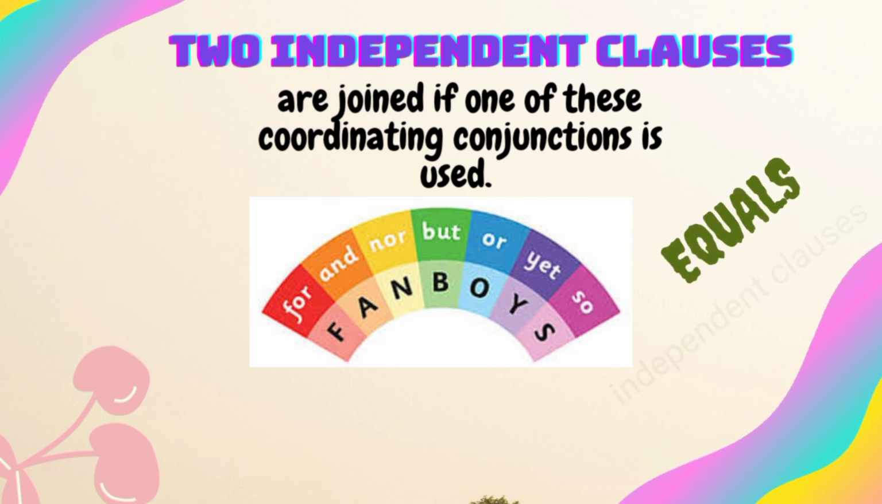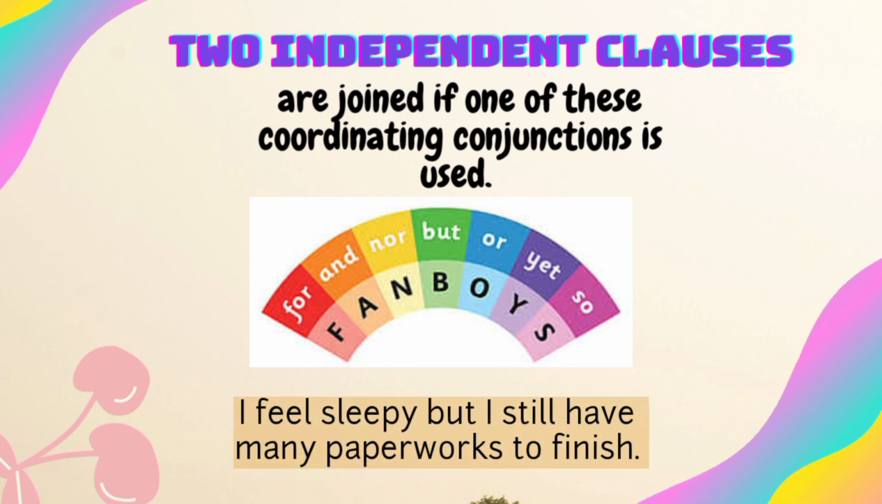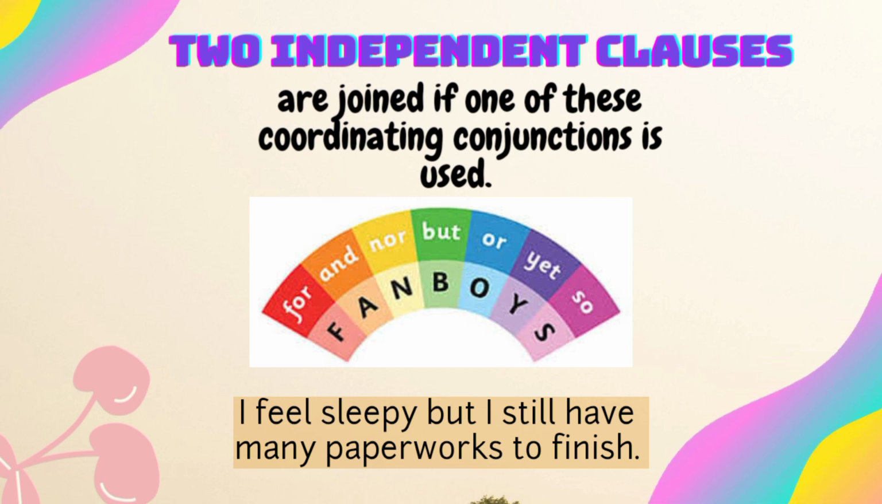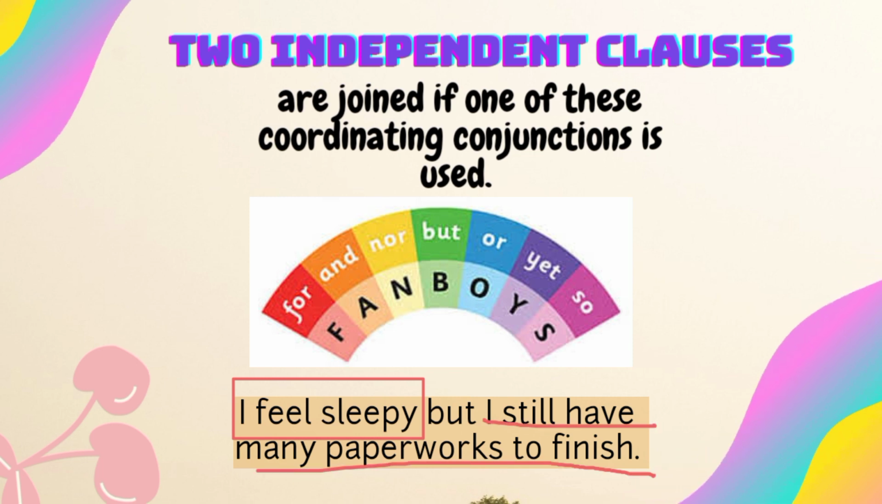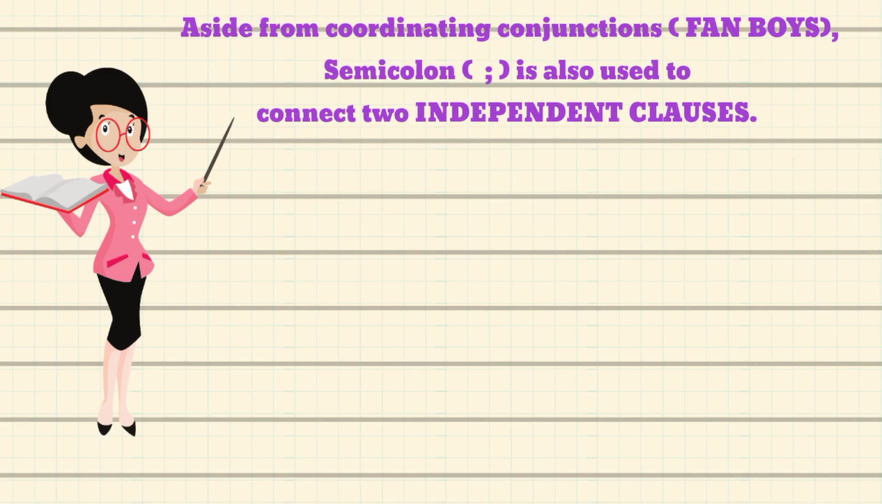Both are independent clauses. I feel sleepy, but I still have many paperworks to finish. We have two independent clauses in our sentence: I feel sleepy and I still have many paperworks to finish. The two clauses are being connected by the coordinating conjunction but. Another way of connecting two independent clauses is by using a semicolon.